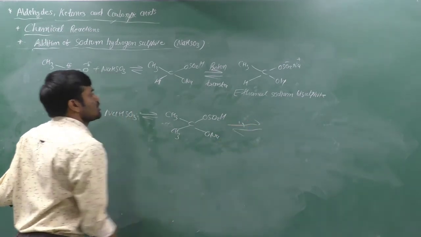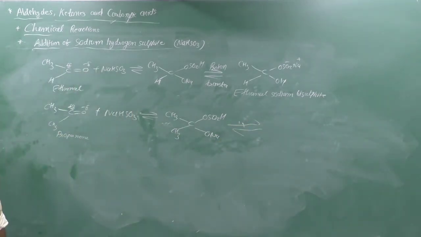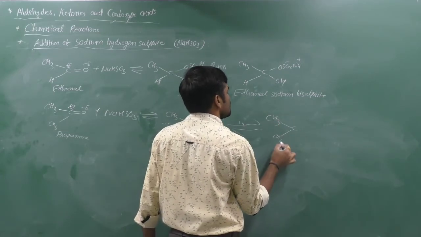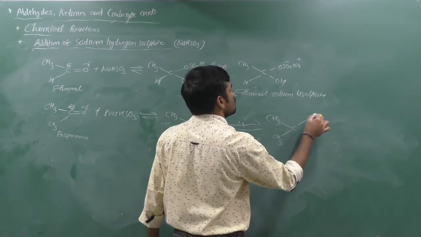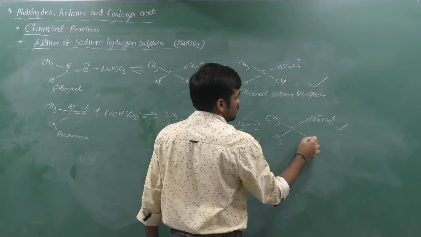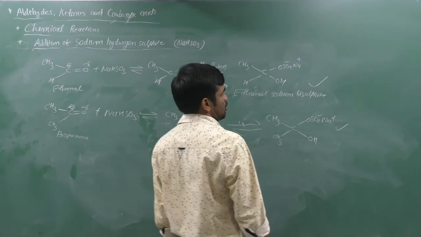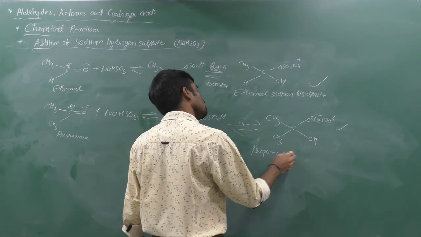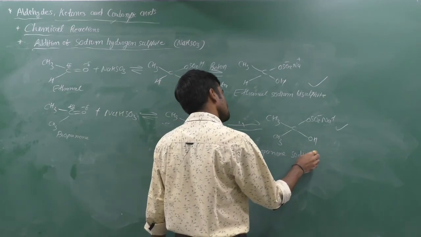Now proton transfer occurs to give a product like that: CH3C(CH3)(OH)OSO2- Na+, which is also water soluble, and this product is known as propanone sodium bisulfite.